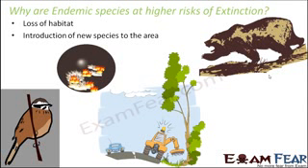New species might compete with the existing endemic species, or there is also a possibility that the new species might come and attack the existing endemic species. Now, the major reason is that endemic species are located only in a specific geographic area. So anything goes wrong with that geographic area, the endemic species are gone. Therefore, they are always at higher risk of extinction.